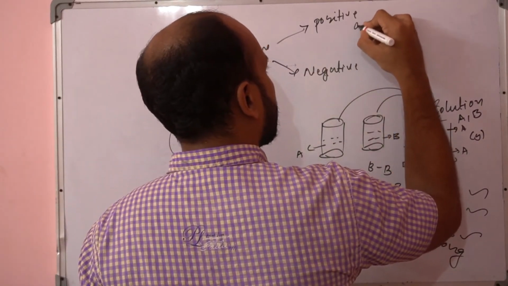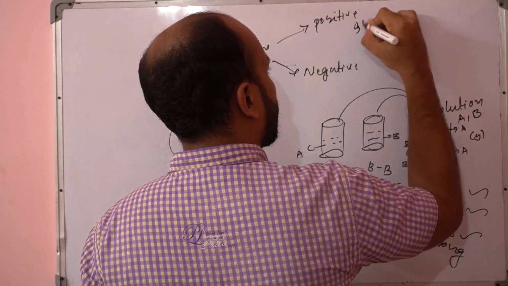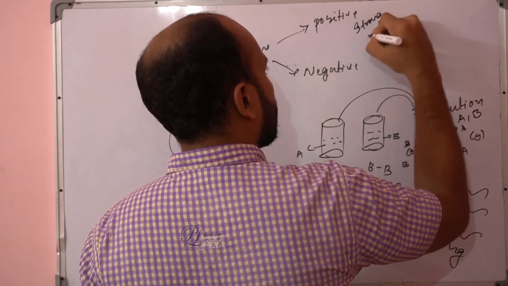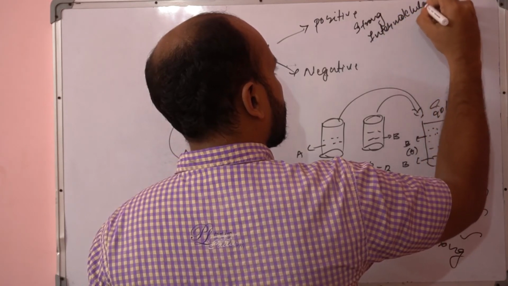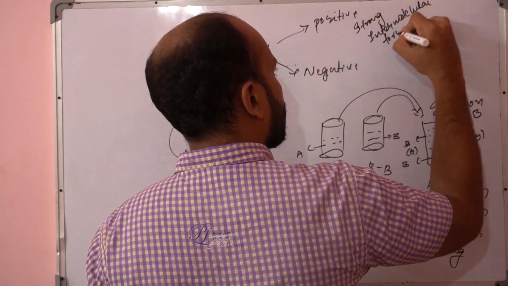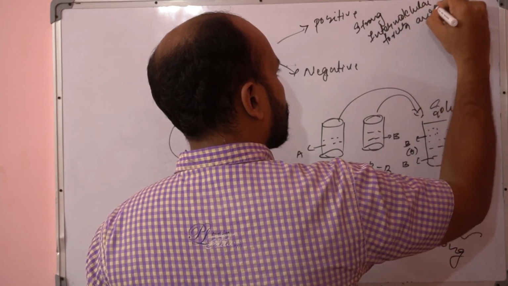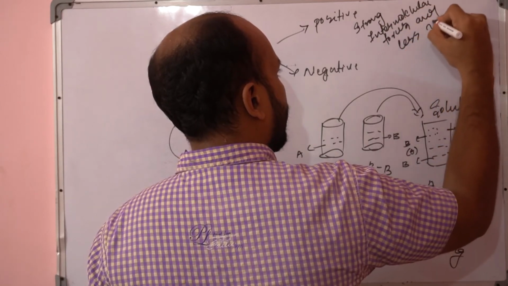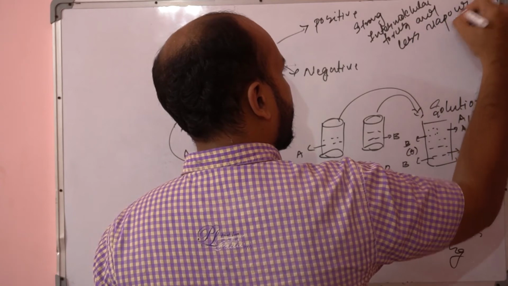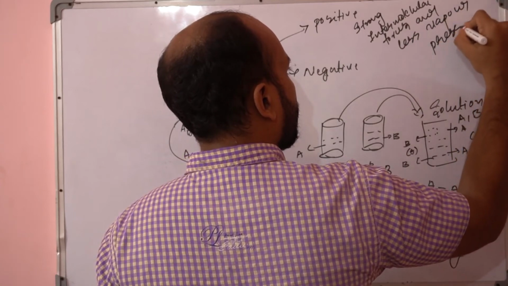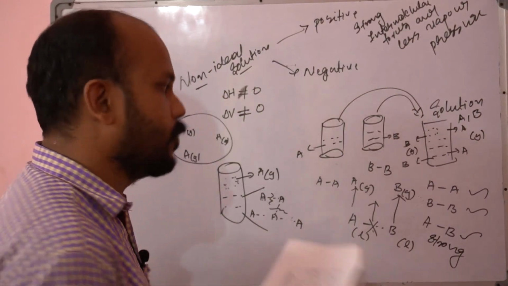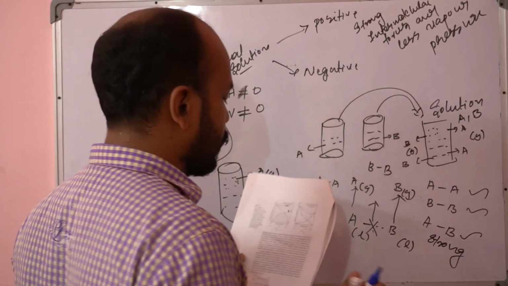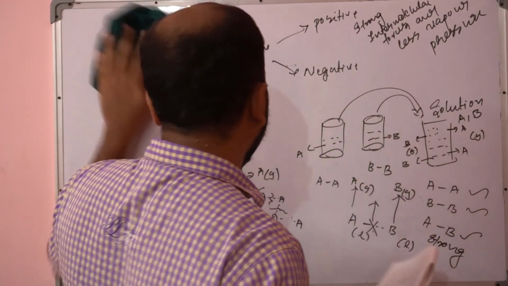That means strong intermolecular forces and less vapor pressure. The opposite is the case of negative deviation. Let's see one example of positive deviation.